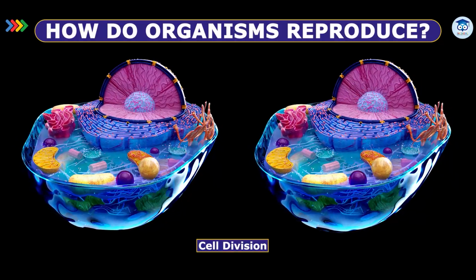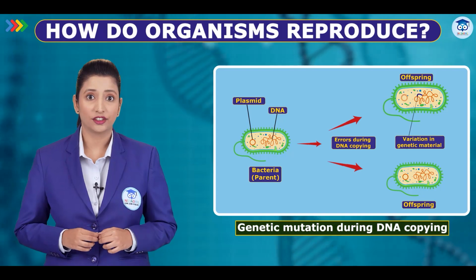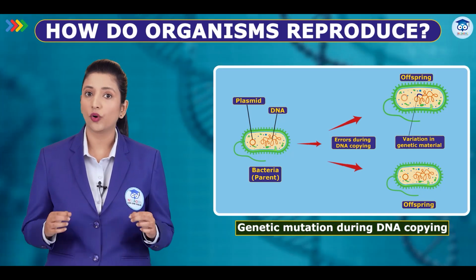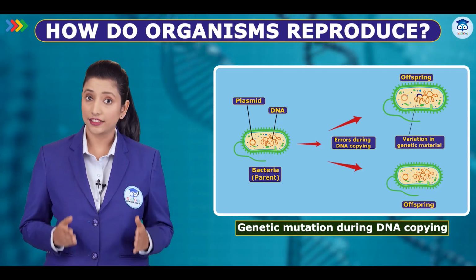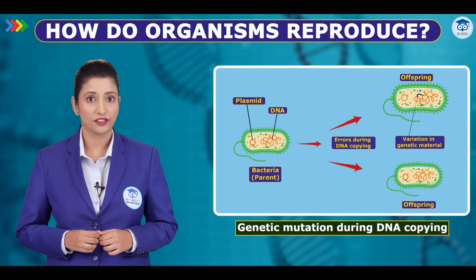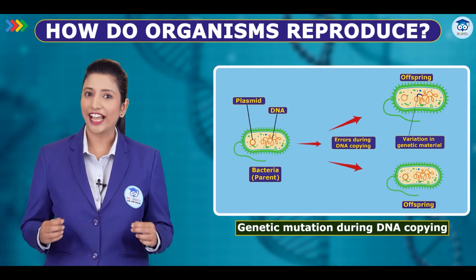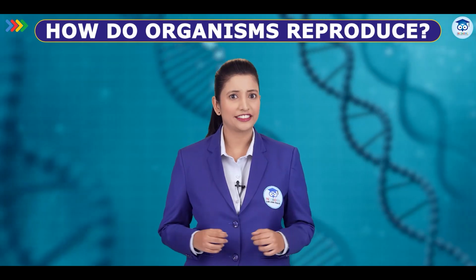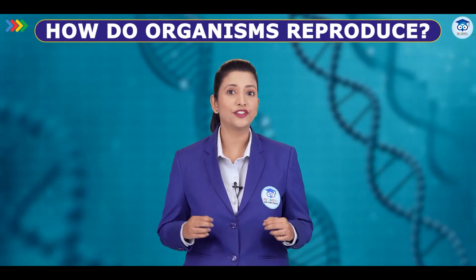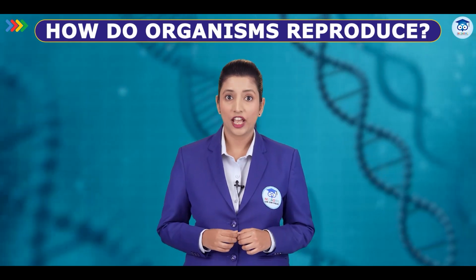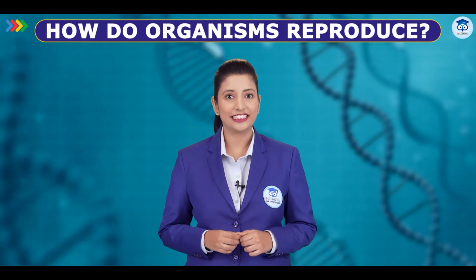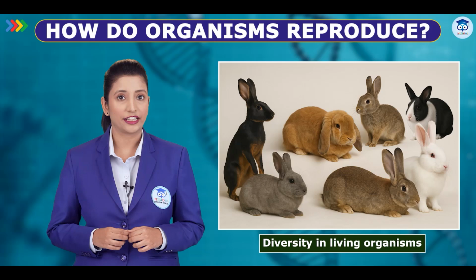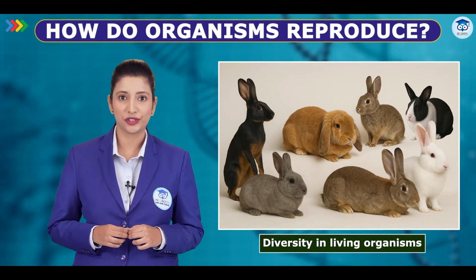But if there's a major error while copying DNA, it could lead to faulty proteins and a non-functional cell. In such cases, the cell might not survive. But thankfully, most changes are minor and safe. In fact, they are one of the reasons life on Earth is so wonderfully varied. That's how we get diversity in living organisms. Small changes that don't stop life but slowly shape it in different ways.